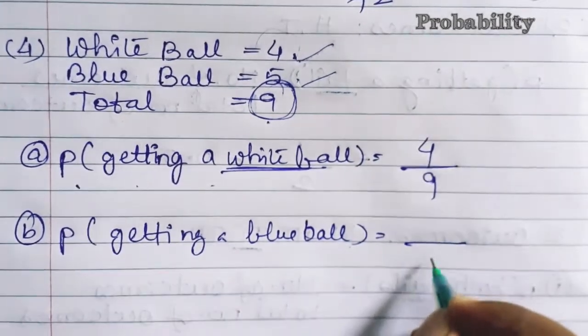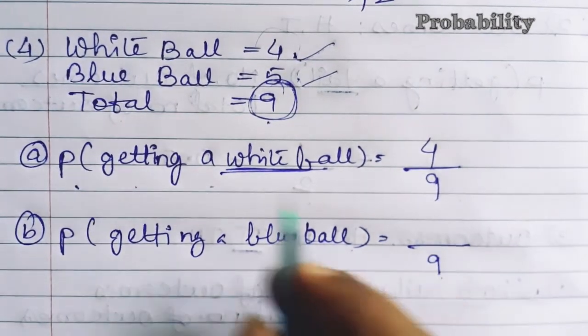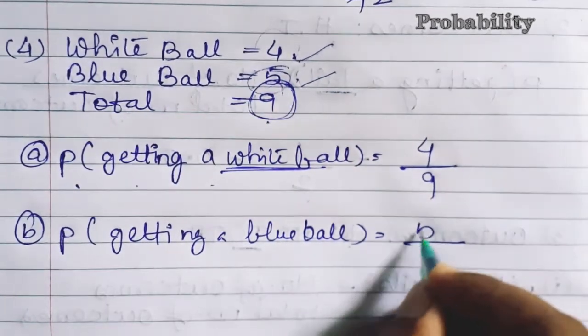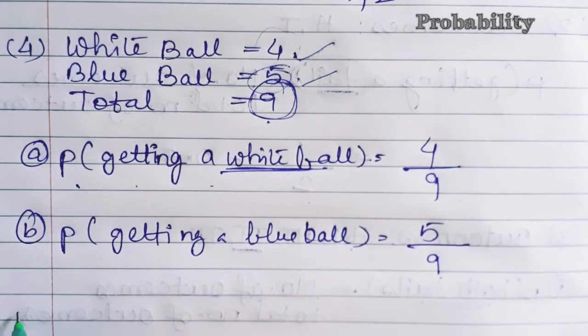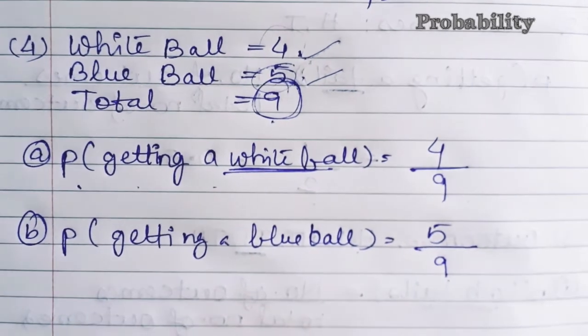That total number will be fixed, that is 9. How many blue balls are there? 5. So your answer will be 5 by 9. No need to divide it because division will be a little difficult. As I have said, if possible then only you divide it, otherwise we can keep it in fraction.